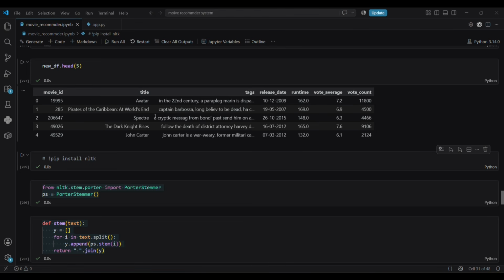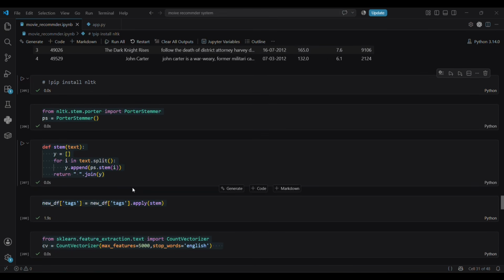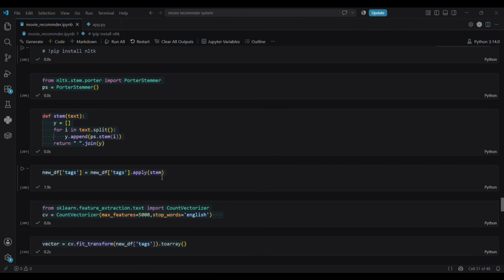Our data looks cleaner, but inside the tags, the text data is still messy. So I apply stemming using the NLTK Porter Stemmer to reduce words like loving, loved into the root word love. So the model treats them as the same word instead of different words.